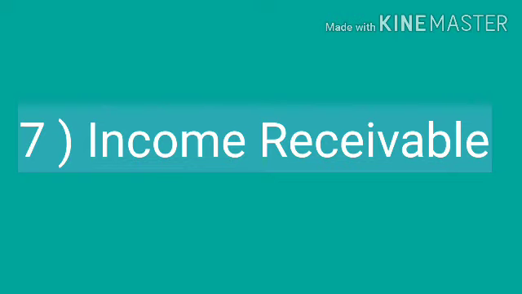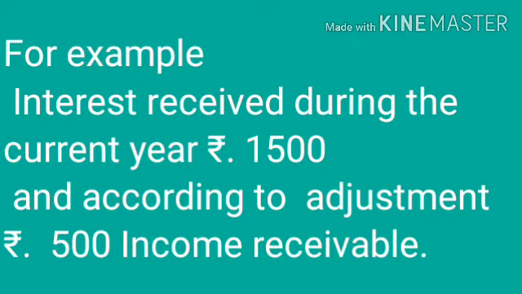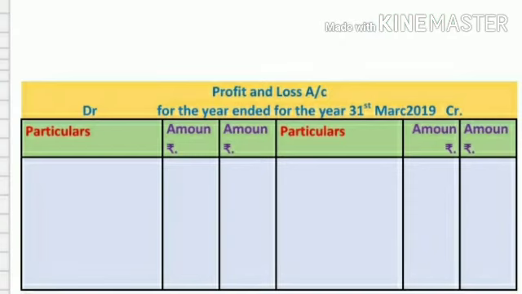Now we see the seventh adjustment, income receivable. Income receivable refers to that income which has been earned during the year but not received at the end of year. It is also known as income due but not received. For example, interest received during the current year rupees 1500, and according to adjustment rupees 500 income receivable.